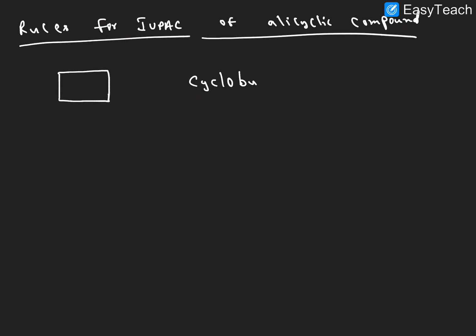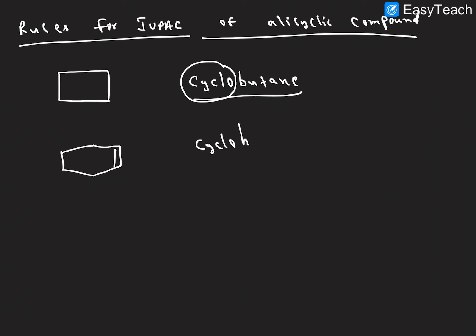How many carbons are there? 4 carbons, that is but, and all are single bonds, butane. So this is cyclic, and we want to use the prefix cyclo. Same for cyclic compounds containing double bonds, the same prefix cyclo is used. How many carbons are there? 6 carbons. Hex, and a double bond is there now, that is called hexene, right?